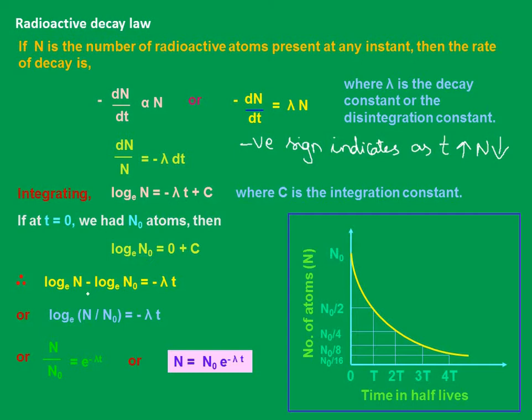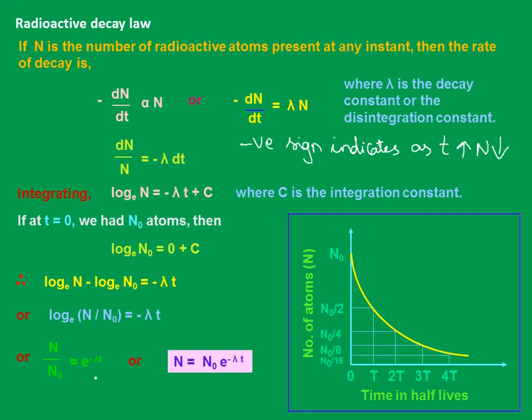Substitute in this equation. So log N to the base e minus log N naught base e is equal to minus lambda t. I have just brought this c to this side. So how can I write this? Log of N by N naught to the base e equal to minus lambda t. Have you understood? At time t equal to 0, we had N naught atoms, which is the boundary condition. This boundary condition is applied whenever we have to find the integration constant. Previously we have solved this kind of problem many times. So are we clear with this? Log to the base e of N by N naught equal to minus lambda t. And how can I write this?